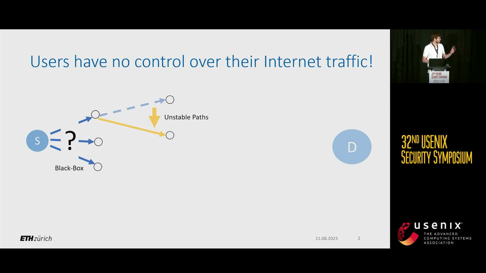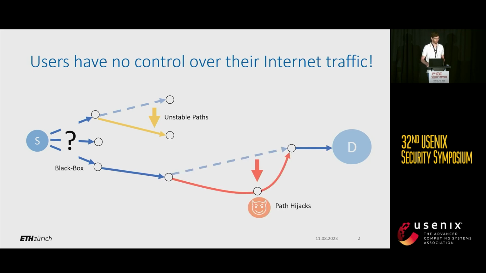Furthermore, paths are not necessarily stable. Due to problems such as policy changes, link failures, or load balancing, paths may change even during the lifetime of a connection. And furthermore, as we've seen before with Grace's talk, paths can be hijacked. So an attacker can actually attract traffic that should normally not be routed through this attacker.